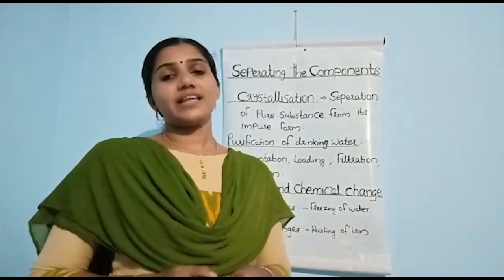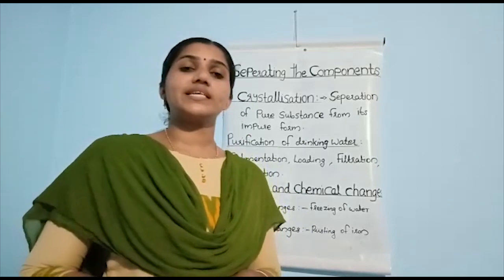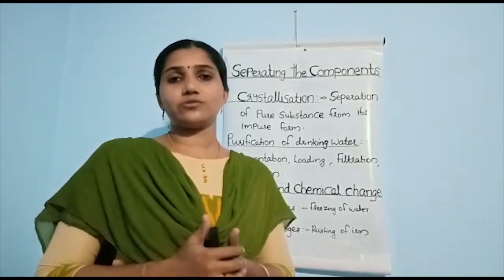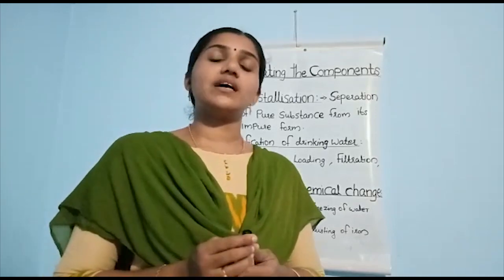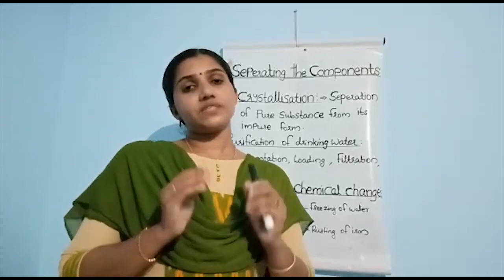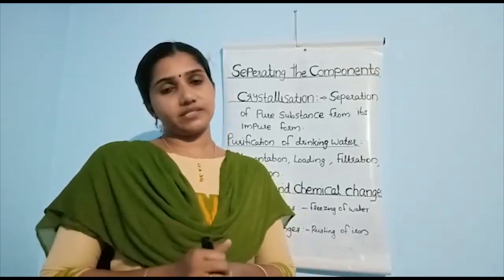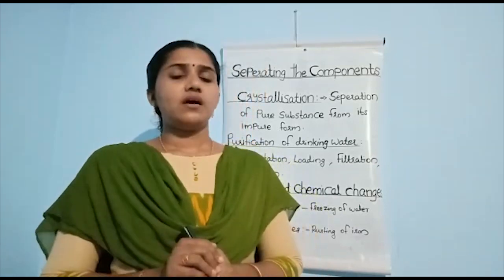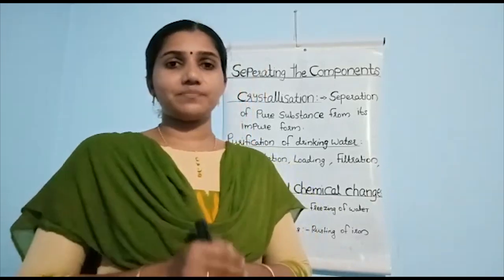Okay, and the last and final point is physical and chemical changes. That term is very familiar to you because we studied it in the lower class, right? Physical changes and chemical changes depend on the properties of a substance. What is meant by physical property?